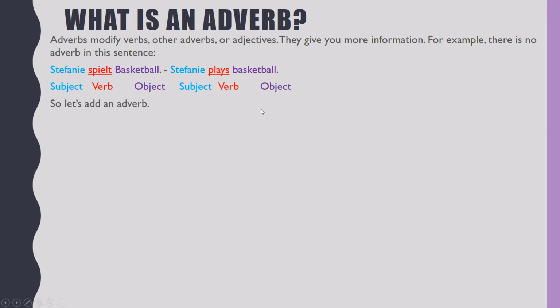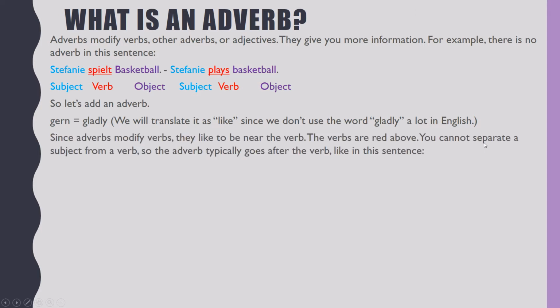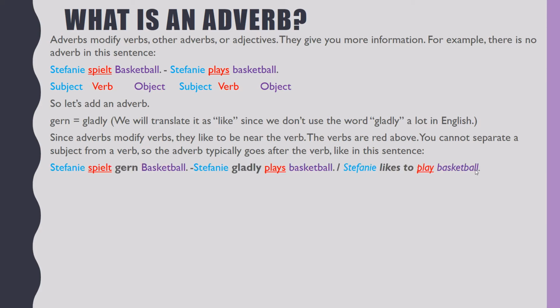So let's add an adverb. Gern means gladly. We will translate it as like, since we don't use the word gladly a lot in English. Since adverbs modify verbs, they like to be near the verb. You cannot separate a subject from a verb, so the adverb typically goes after the verb, like in this sentence. Stephanie spielt gern basketball. Stephanie gladly plays basketball, or Stephanie likes to play basketball. Note, likes to is a verb in English. We're just using it here because you don't use the word gladly a lot in English, so likes to is a better translation for today's purposes.